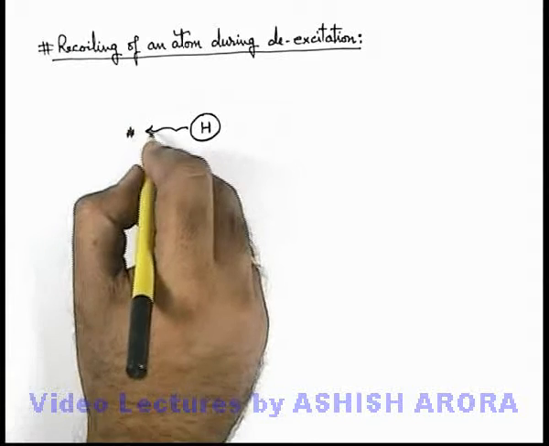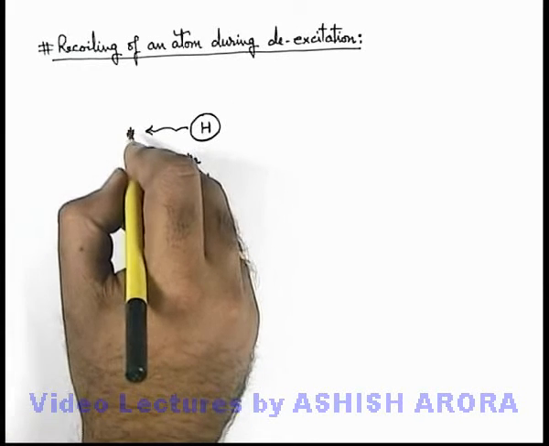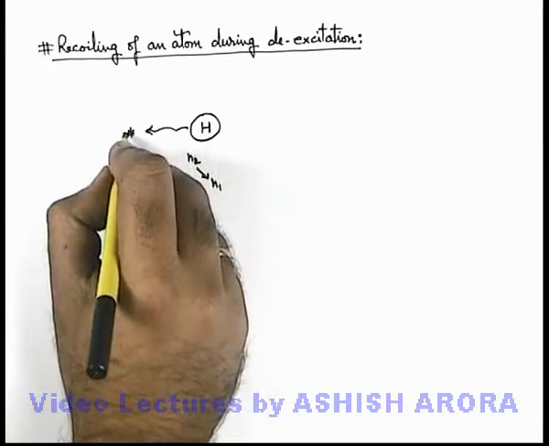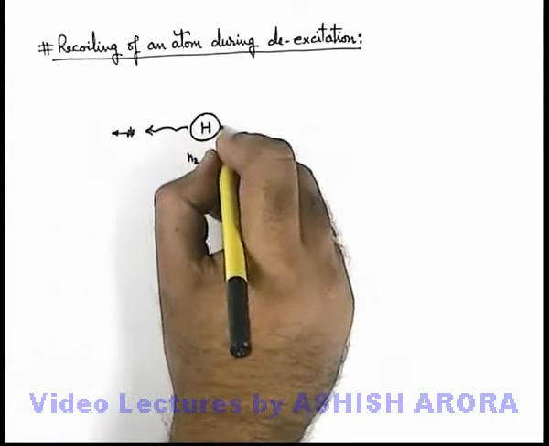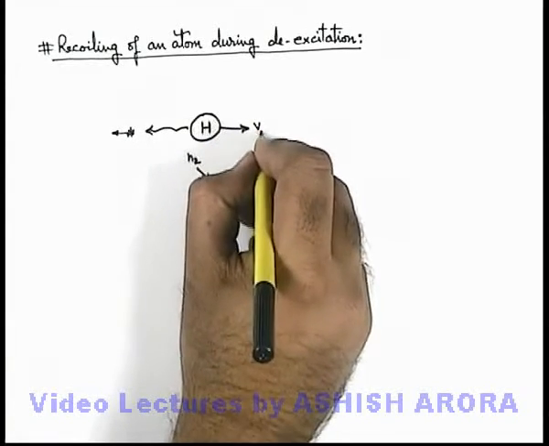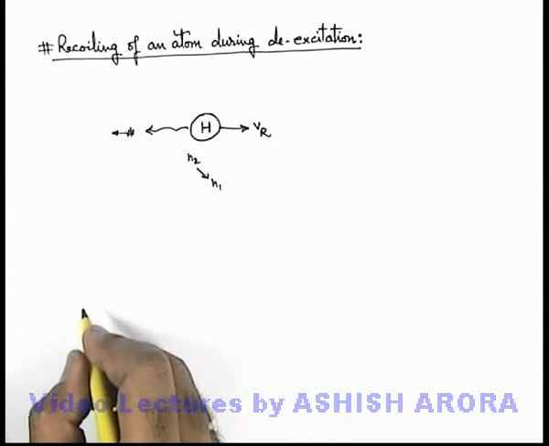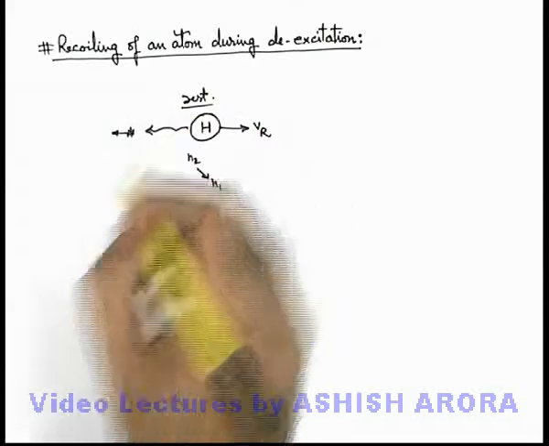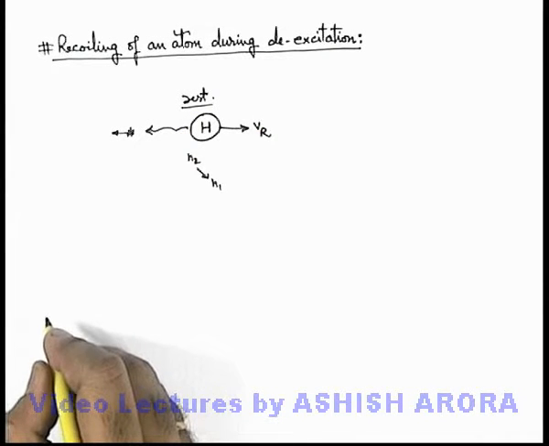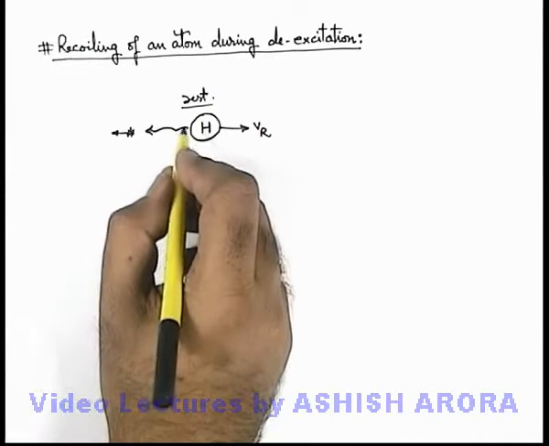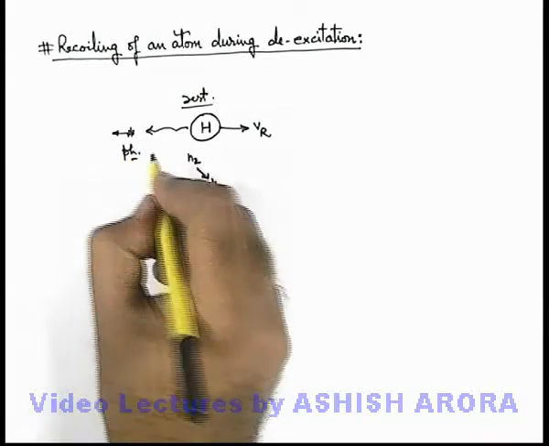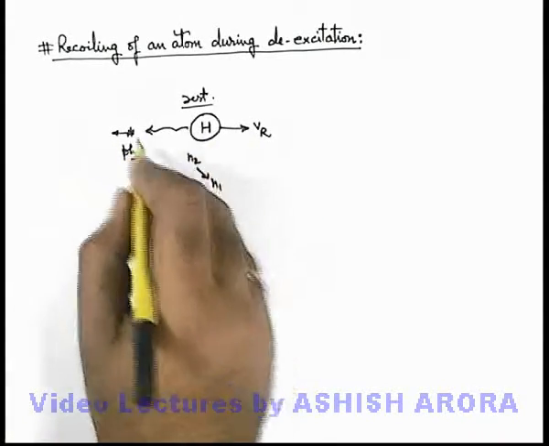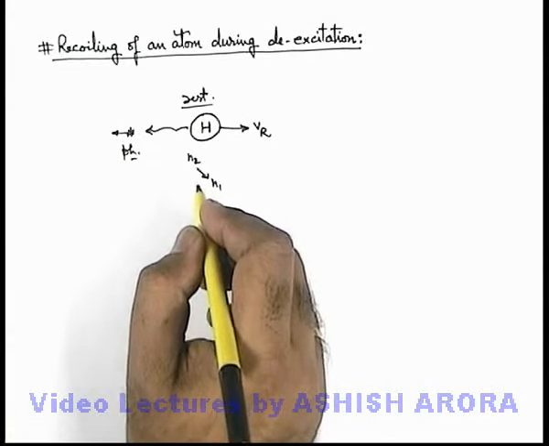Now, when the photon is emitted, as we have discussed, the photon also carries some momentum. Due to the ejection of this photon, the hydrogen atom must recoil with a recoil speed Vr in the opposite direction, because if initially the hydrogen atom is considered to be at rest, the final momentum of the system must be zero. And if a photon is emitted with some momentum, then the hydrogen atom must recoil to compensate the momentum, so that the total momentum of the system remains zero.